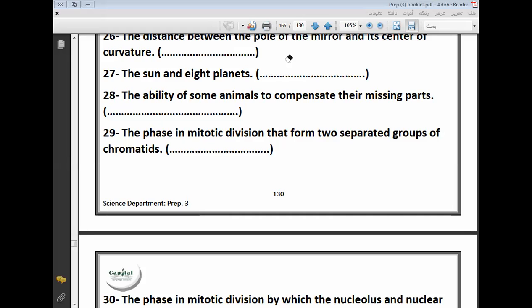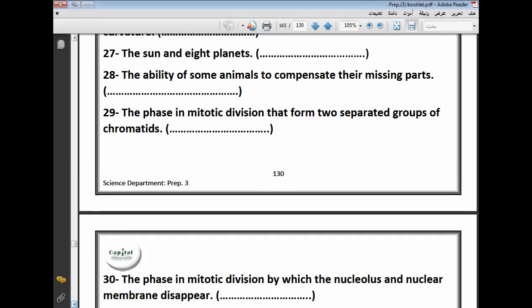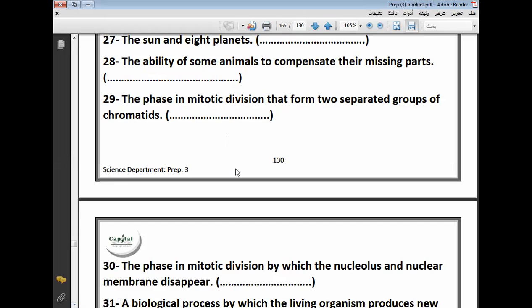The phase in mitotic division that forms two separated groups of chromatids. I can draw the phase and you will tell me the name of this phase. Anaphase. Excellent. Two separated groups.